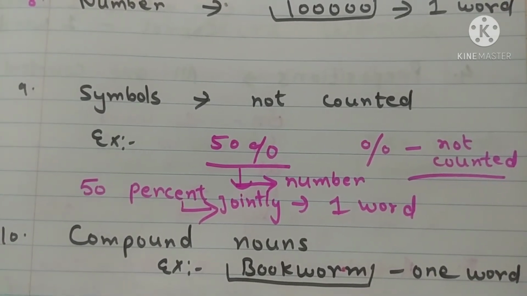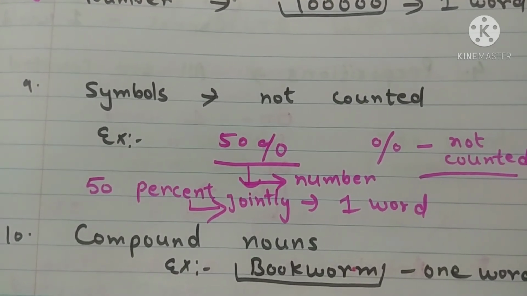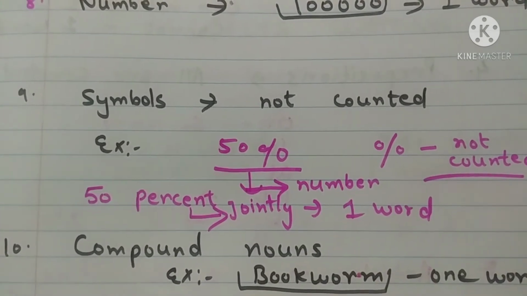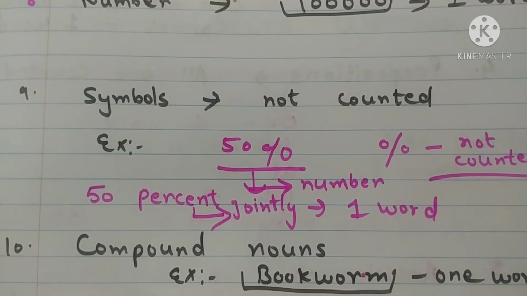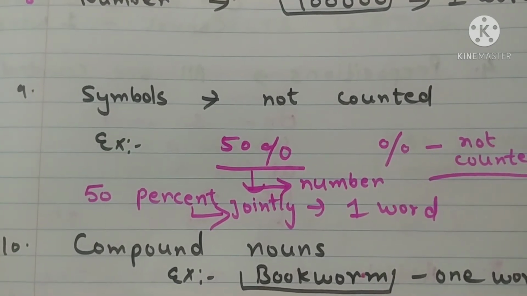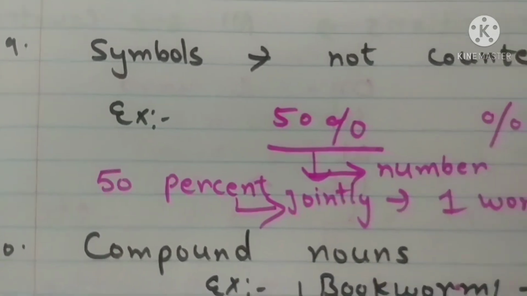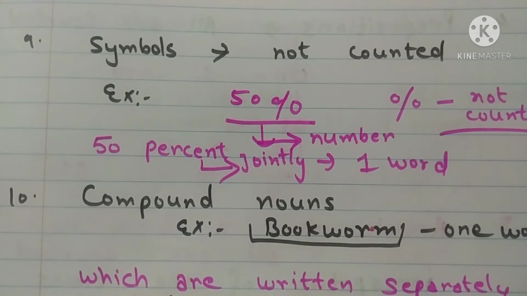For example, you have written 50%. Now the percentage sign will not be considered as a word, right? But 50 will be considered as a word in writing, but in the case of listening it will be considered as a number. So if you have written like this 50%, jointly it will be considered as one word. The percent word will be counted.